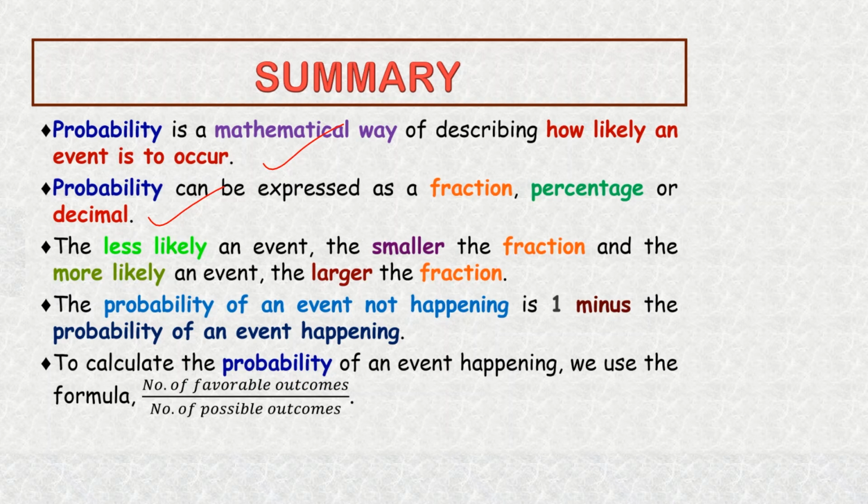Going on, we learned that the less likely an event, the smaller the fraction, and the more likely an event, the larger the fraction. Next, we learned that the probability of an event not happening is 1 minus the probability of an event happening. And finally, we learned that to calculate the probability of an event happening, we use the formula number of favorable outcomes over number of possible outcomes.